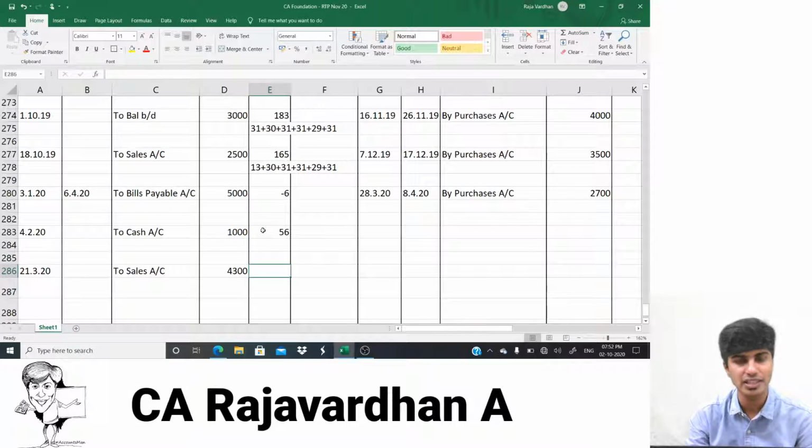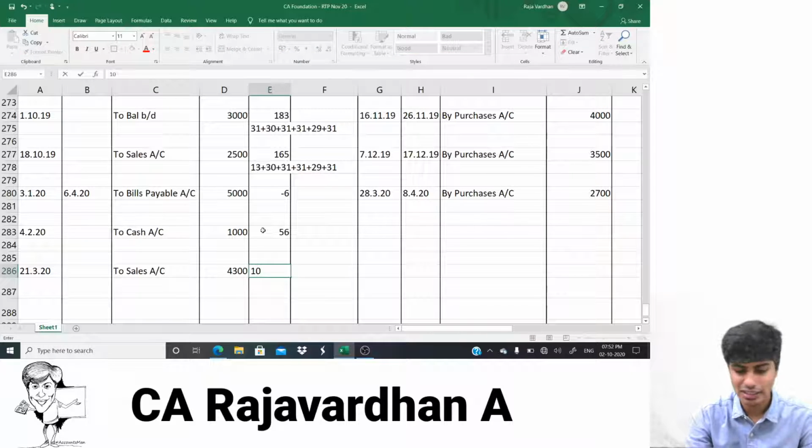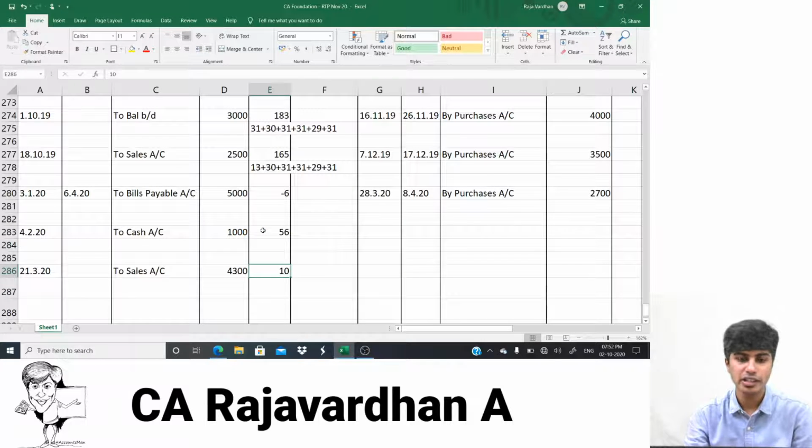21st of March. From 22nd, how many days are remaining? 22nd, 23rd, 24th, 25th, 26th, 27th, 28th, 29th, 30th, 31st. 10 days. Transaction date is only there. There is nothing called due date here. So we'll go by 10. Okay. We're done with the debit side if I'm not wrong.